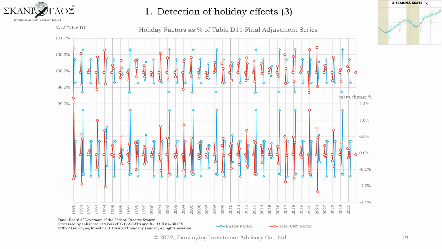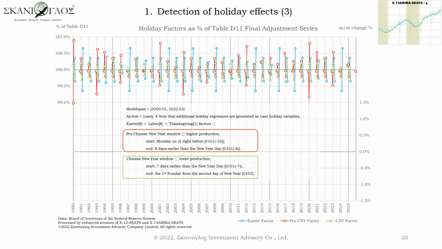Upper part is the level of holiday factors. Lower part is the month-on-month change of holiday factors. For the years 2017, 20, 21, and 2023, the total Chinese New Year factor is estimated to be larger than Easter factor. For the purpose of, say, international comparison of equally adjusted series, Chinese New Year would be a candidate.